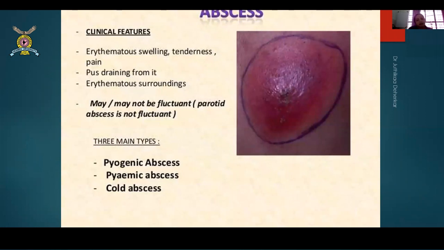The other things that you get to see are classical abscesses where you find erythematous swelling, tenderness, pain, the pus gets drained. There is erythema, that is redness around the entire swelling, may or may not be fluctuant depending. If there is an intense amount of pus, it may not be fluctuant. It will be all firm because everything is filled with pus. There is no area to move. So the three main types that you get in this are pyogenic abscesses, pyemic abscesses, and cold abscesses.